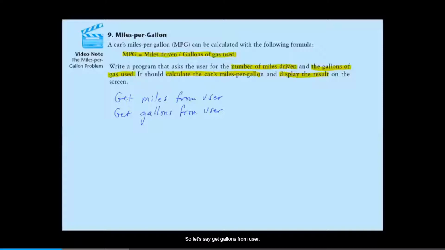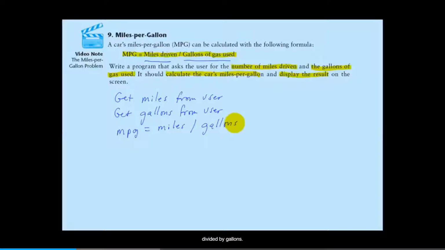And now that we've got those two pieces of data, those are the only two pieces of data that we need to perform the calculation, miles driven and gallons of gas used. So let's perform the calculation. MPG equals miles divided by gallons.